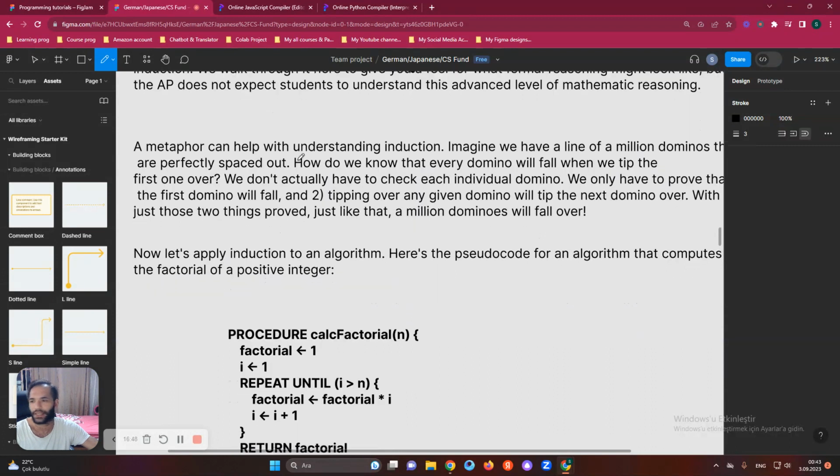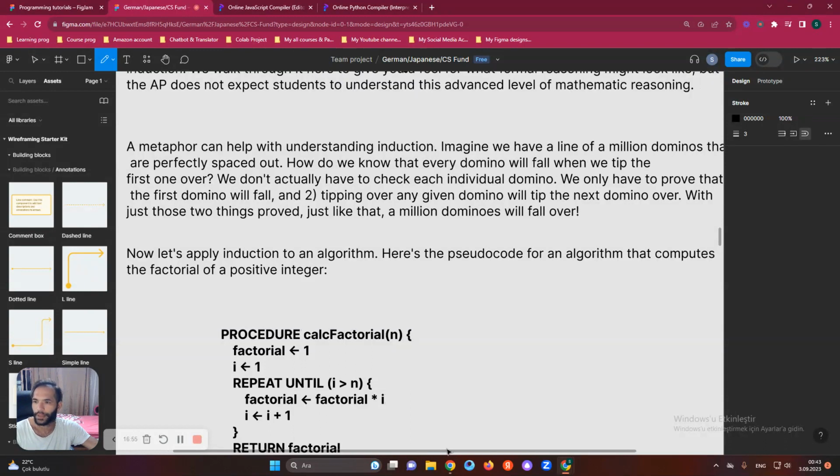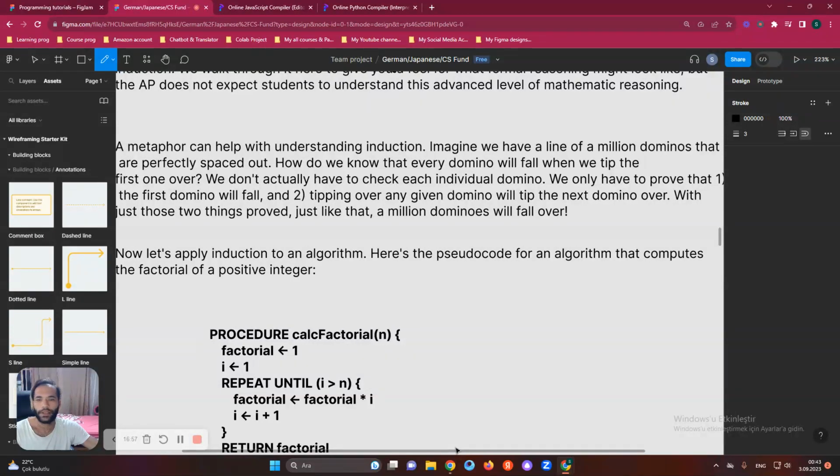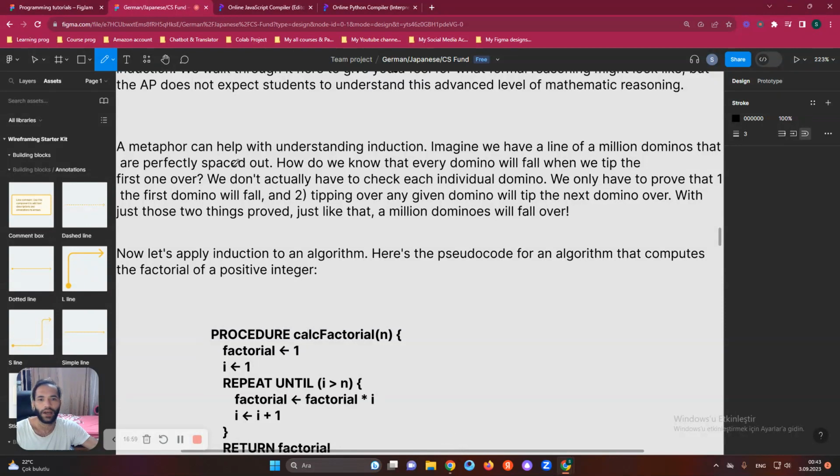and you can make such an exam. A metaphor can help with understanding induction. Imagine we have a line of a million dominoes. Oh, by the way, let me go a little right. The dominoes are perfectly spaced out.